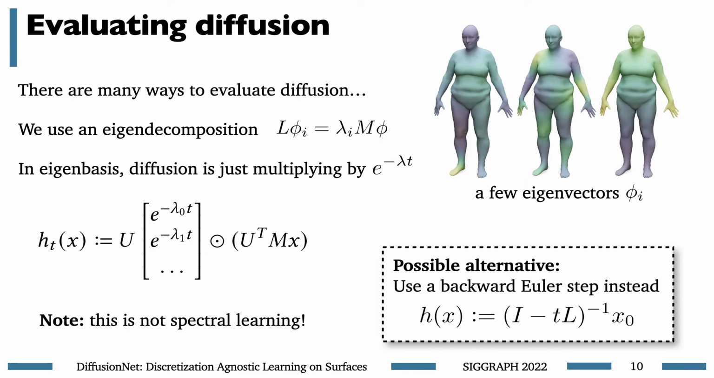The high-level takeaway from all of this is that although diffusion is indeed a smooth PDE along the surface, it's such a simple linear PDE that we're able to evaluate it using simple linear algebra operations, which are easy to implement in machine learning frameworks and can be differentiated through without any special treatment.